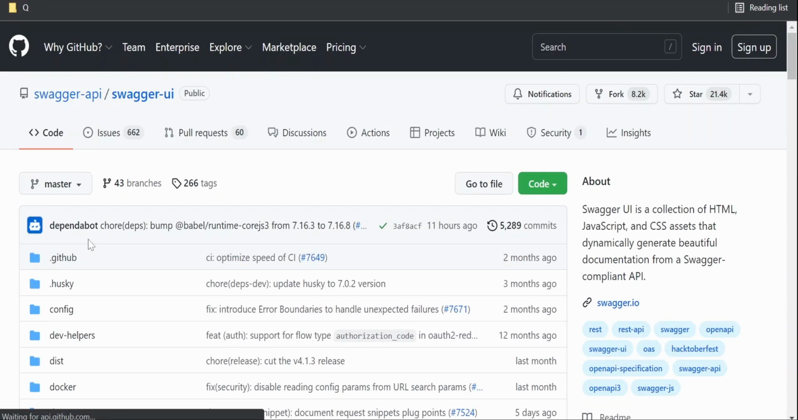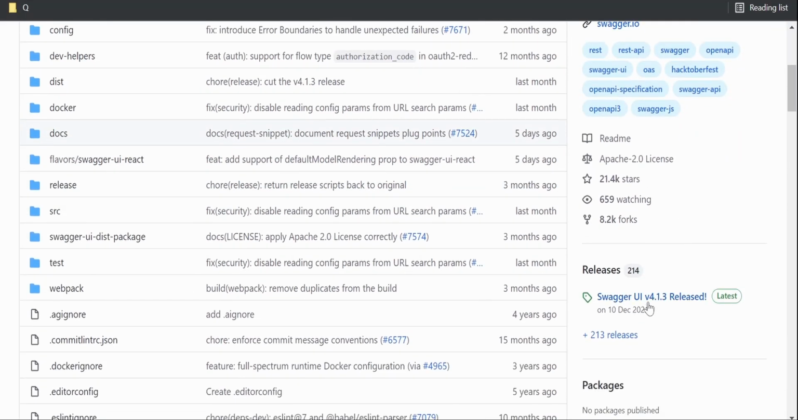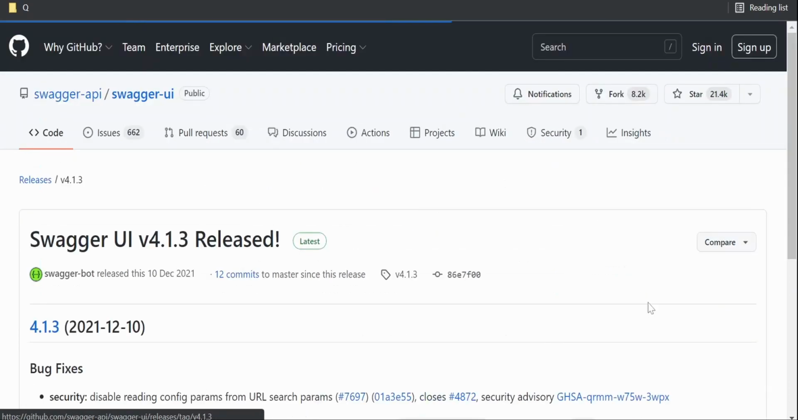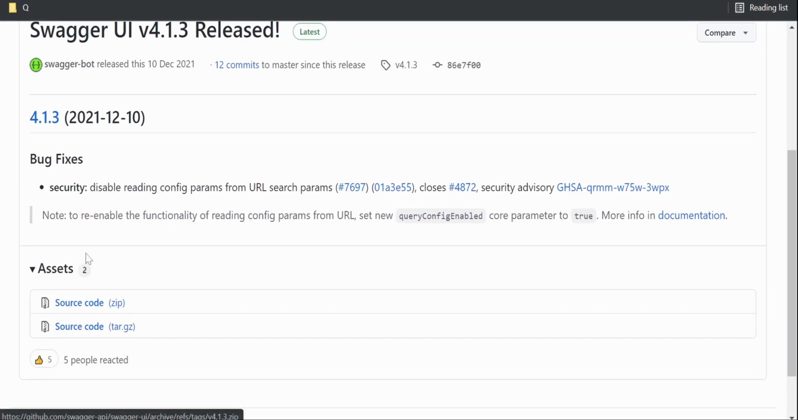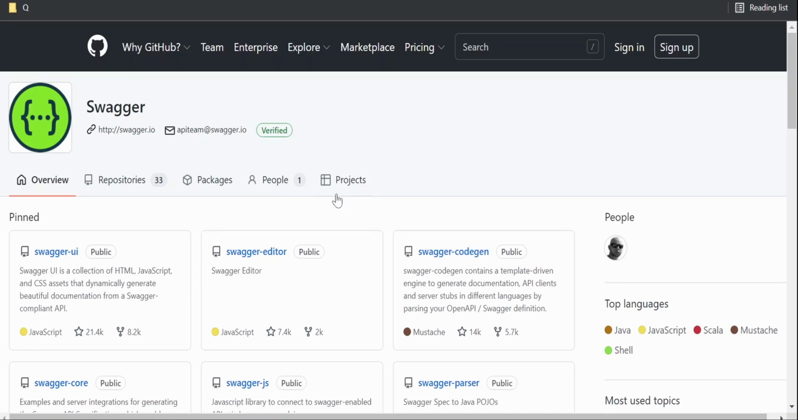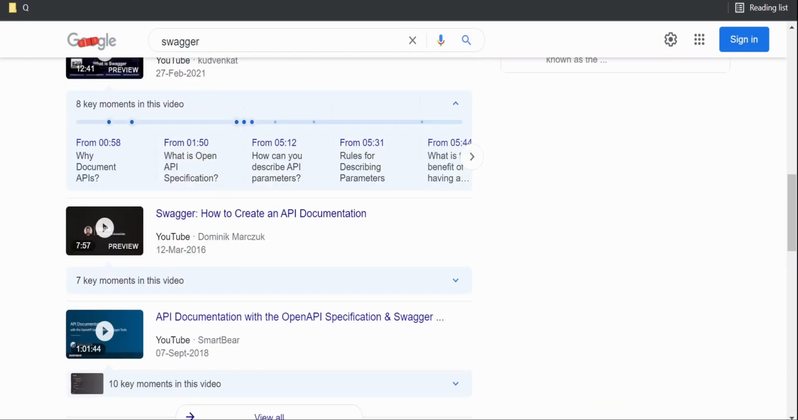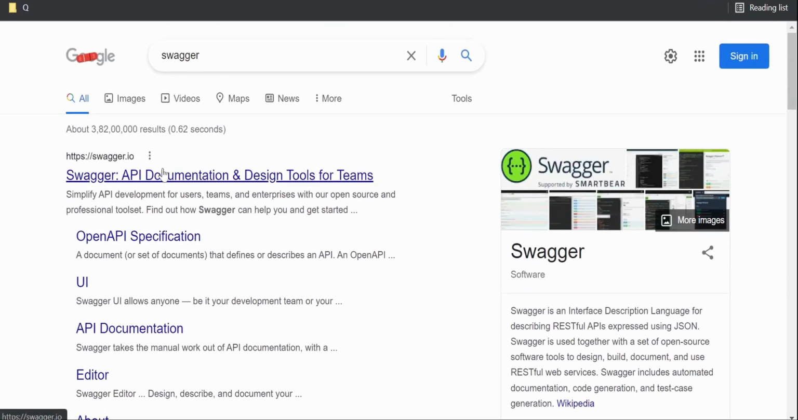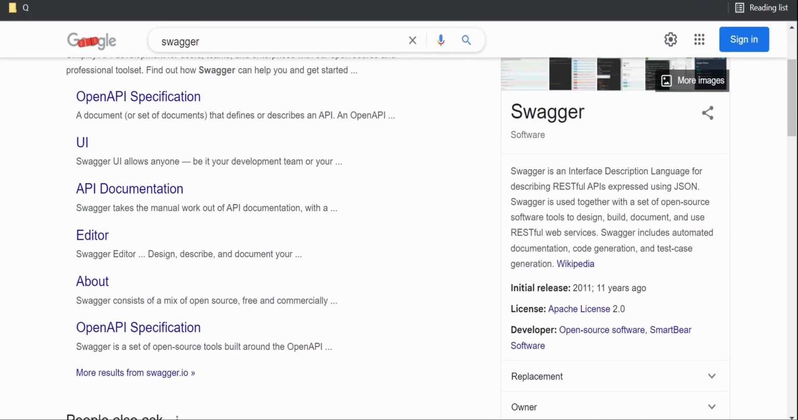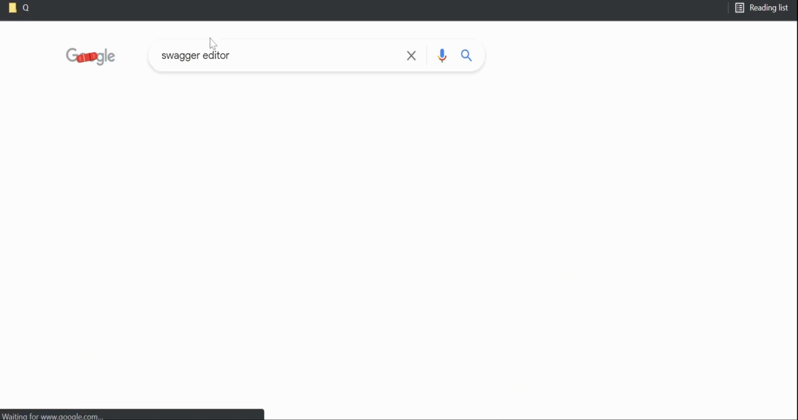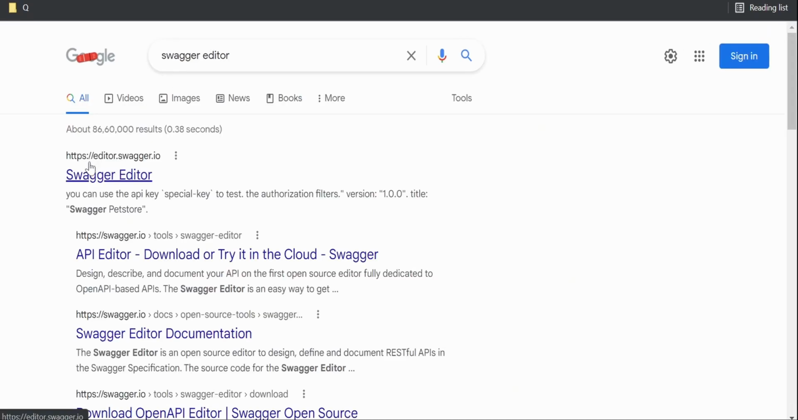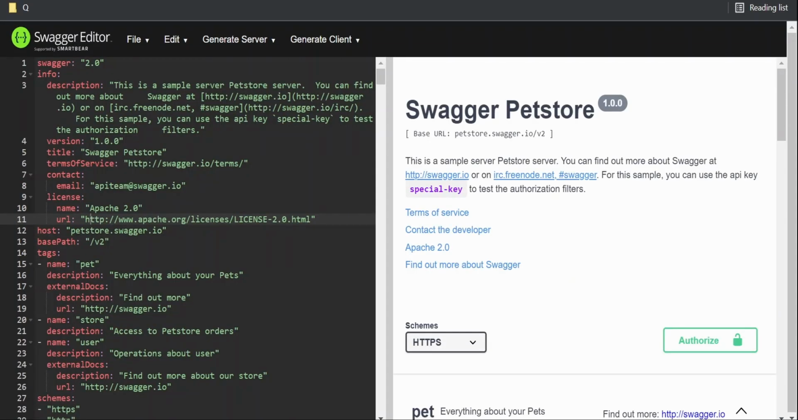In order to download the Swagger UI, the steps are the same. On the right side there is this releases. Click on this, get the source code, and install Swagger locally and get started with the Swagger editor. But if you don't want to install that locally, then there is an option for the online editor as well. If you just Google Swagger editor, there is this link for editor.swagger.io. It has opened the editor for us.